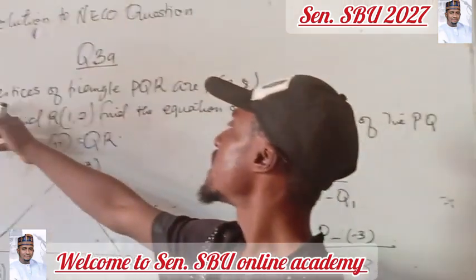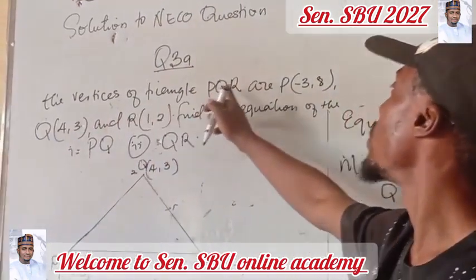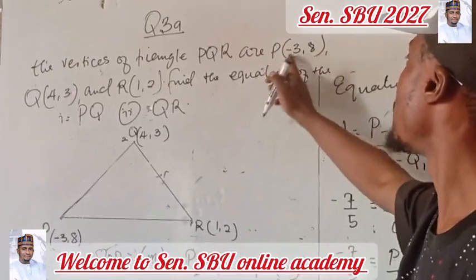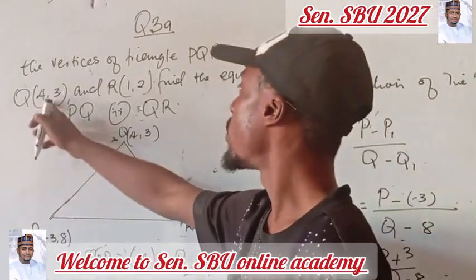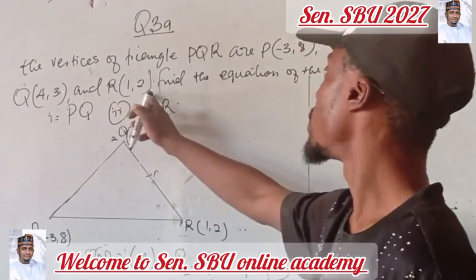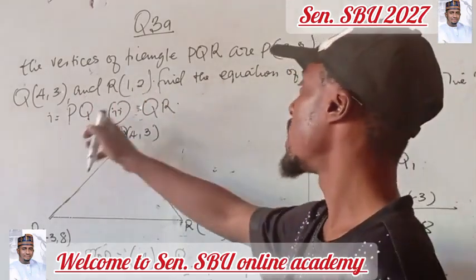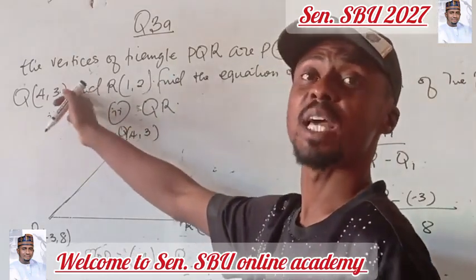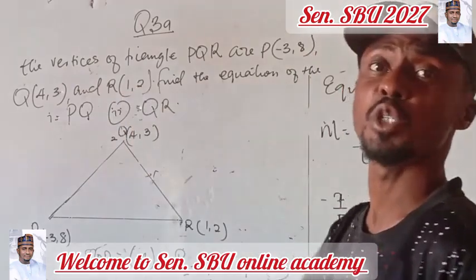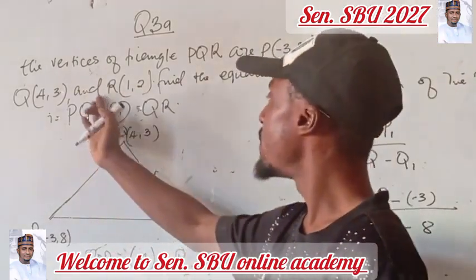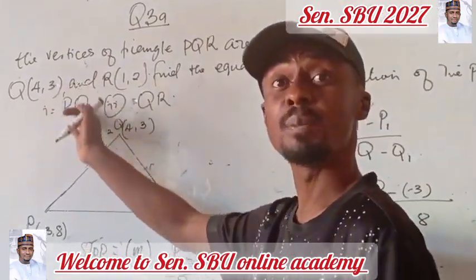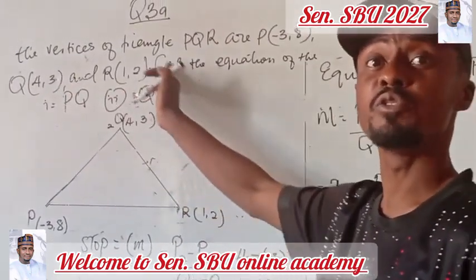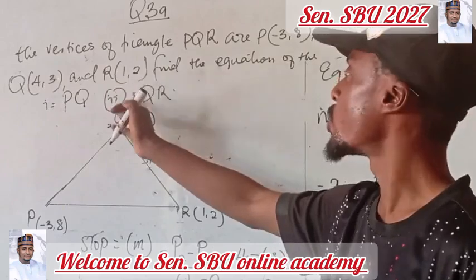Question 3: the vertices of a triangle PQR are P(-3, 8), Q(4, 3), R(1, 2). Find the equation of line PQ and the equation of line QR. If you look at it, we are to obtain the equation of line PQ and, at the same time, the equation of line QR. The same procedure followed to get the equation of line PQ will be followed to get the equation of line QR.